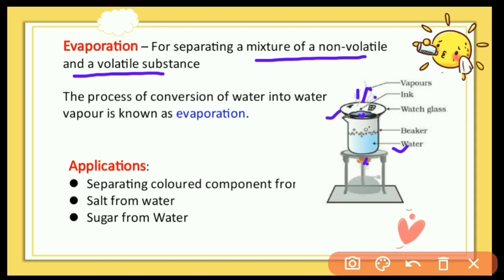The process of conversion of water into water vapor is known as evaporation, and using this technique we can separate a mixture of non-volatile and volatile substances. Its application: separating the colored component from its mixture, and salt from water and sugar from water can be separated using the evaporation method.